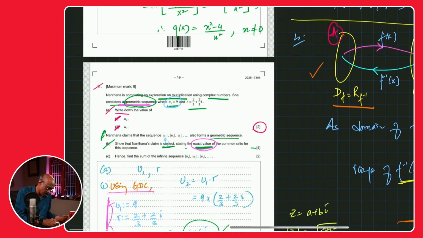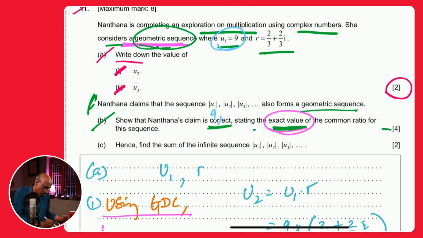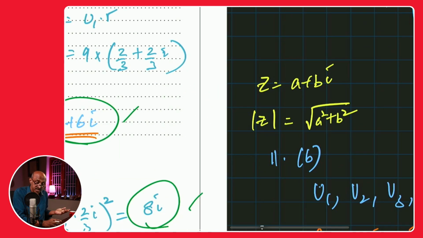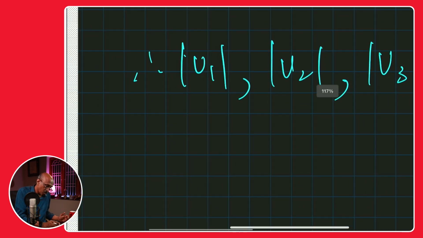What's the language of the question? I always try to keep the language of the question. It also forms claims that stating the exact value of the common ratio. Exact value, like as I said, is without decimals. It also forms